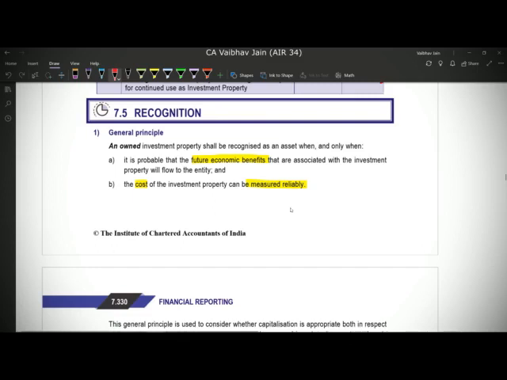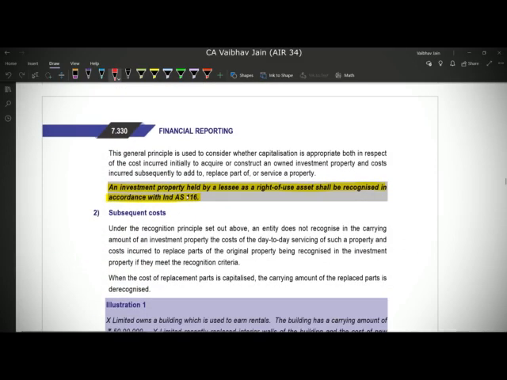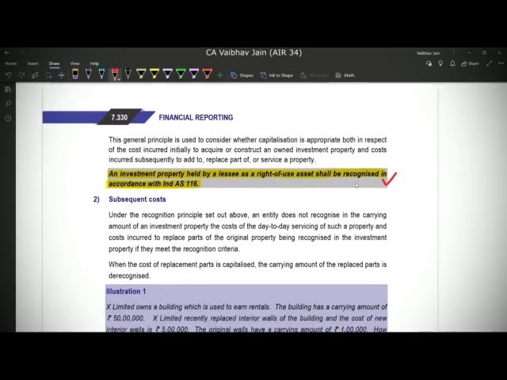I am going to recognition of investment property. So recognition conditions are quite similar for any asset, be it PP, be it inventories. If it is probable that the FEB, that is the future economic benefits from that asset, will flow to the entity, in our case investment properties, and second condition is that the cost of the asset can be measured reliably, we can recognize such an asset in our book. And if we do not own the asset and we have taken it on lease, then we shall recognize it as per Ind AS 116 from the lessee's point of view, which I have covered in separate videos.